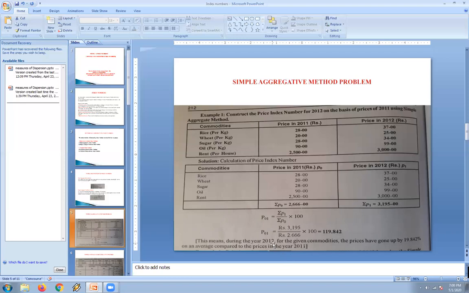Now we have to calculate the price index for 2012, that is, by what percentage it has increased compared to the base year 2011, which means summation P1 divided by summation P0 into 100. So summation P1, the current year total of 3,195, divided by 2,666 into 100, is 119.842%. Compared to the base year, which is 100%, this shows how much the commodity prices have increased in 2012. 119.84 minus 100 gives about 19%, so prices increased by an average of 19% in 2012 compared to 2011.